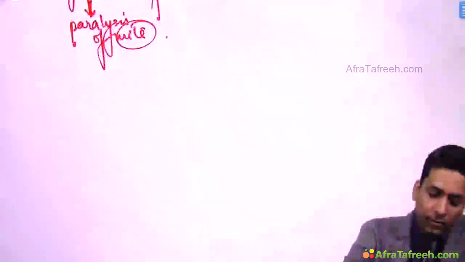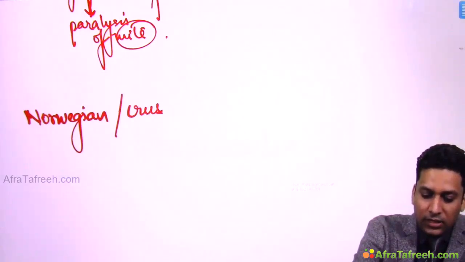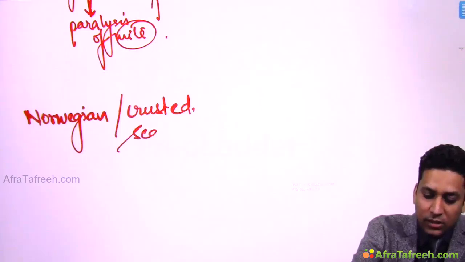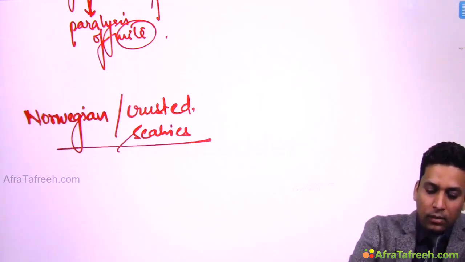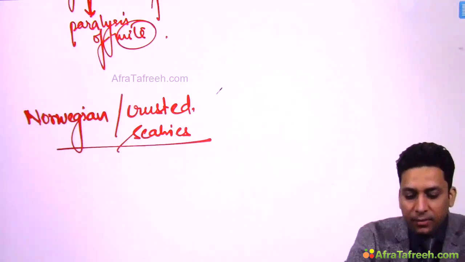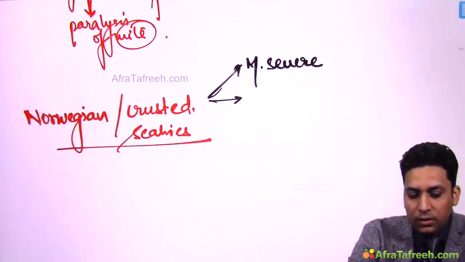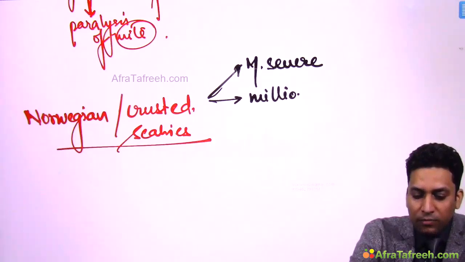So remember that Norwegian scabies is also known as crusted scabies, because crusted lesions are seen. Norwegian or crusted scabies is the most severe type of scabies. Here millions of mites are seen.